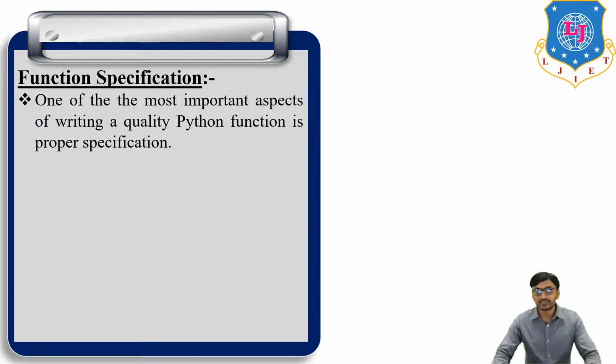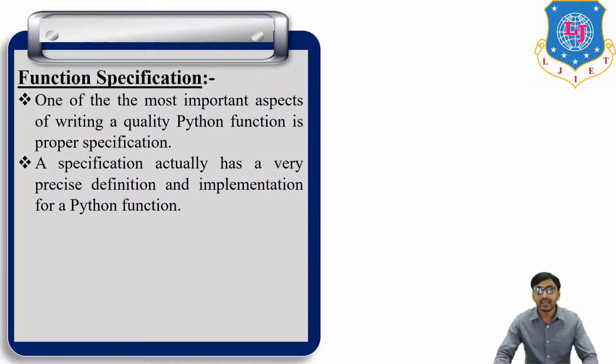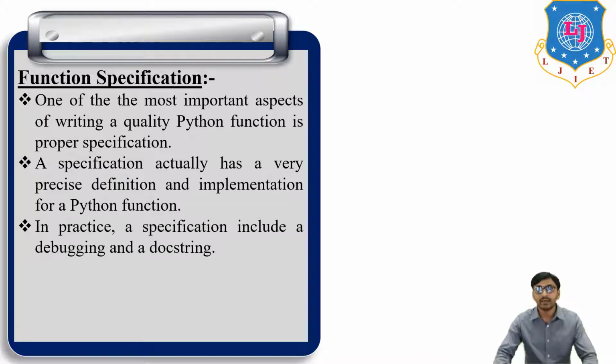So, function specification. One of the most important things in writing quality Python functions is proper specification. A specification actually has a very precise definition and implementation for a Python function. In practice, a specification includes debugging and docstring. So there are normally two things included in a specification: first, removing bugs, that is debugging, and second, docstring.